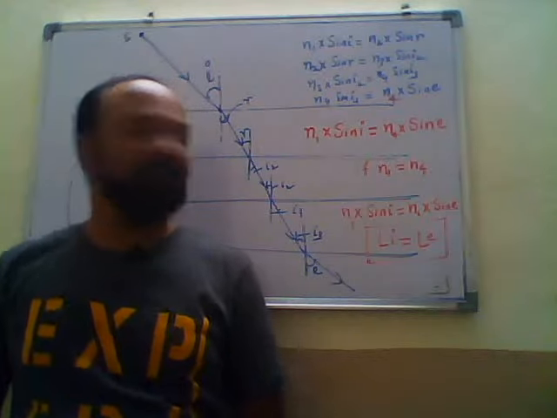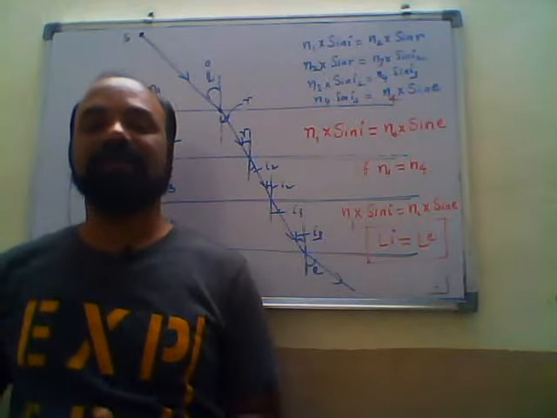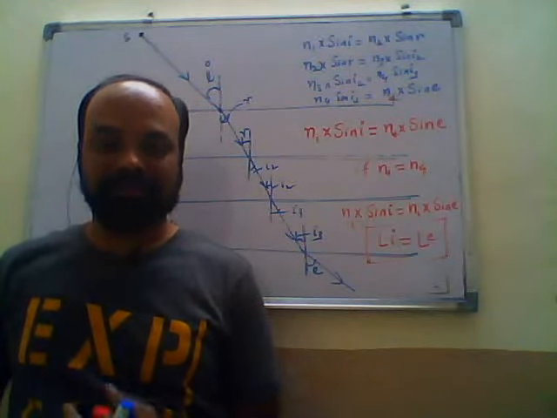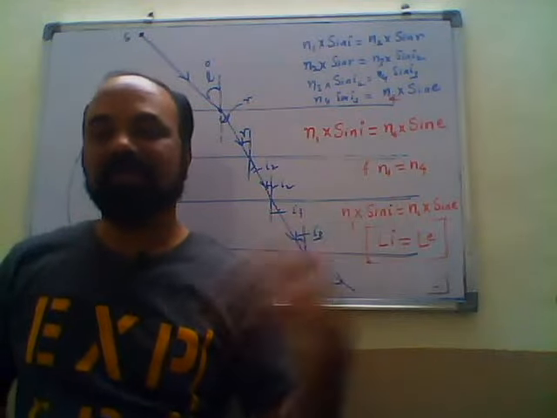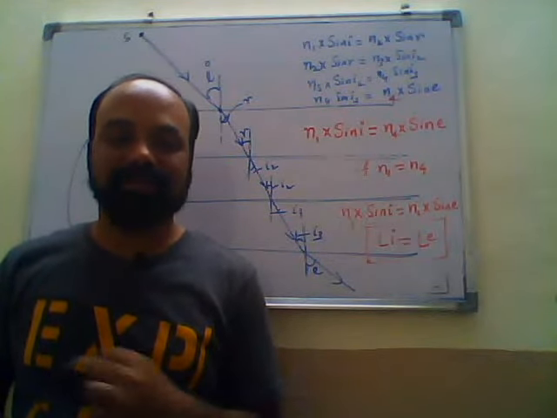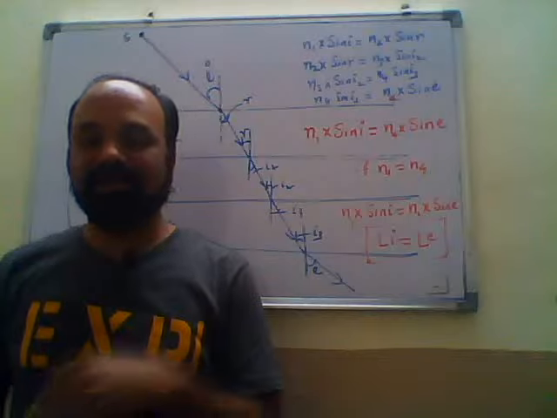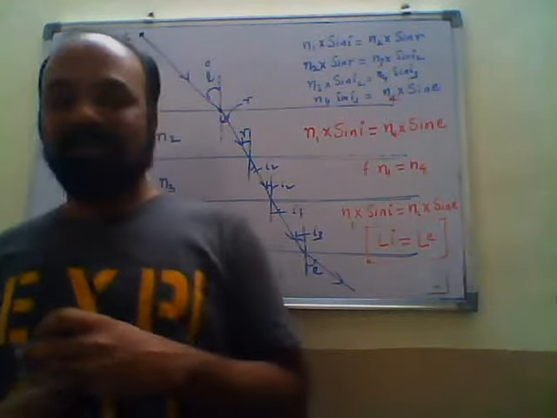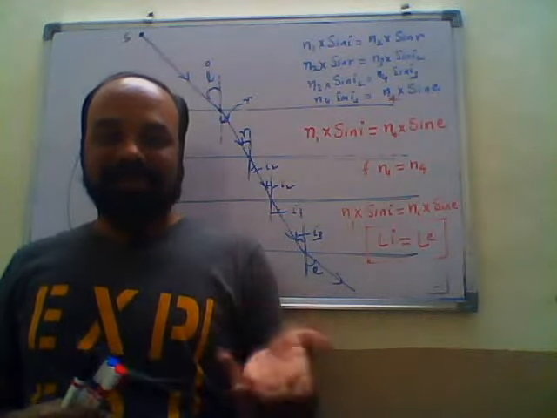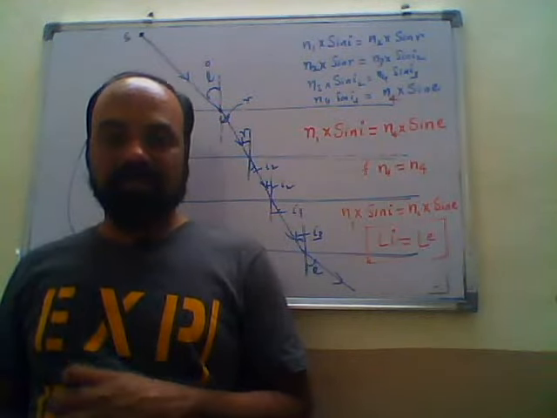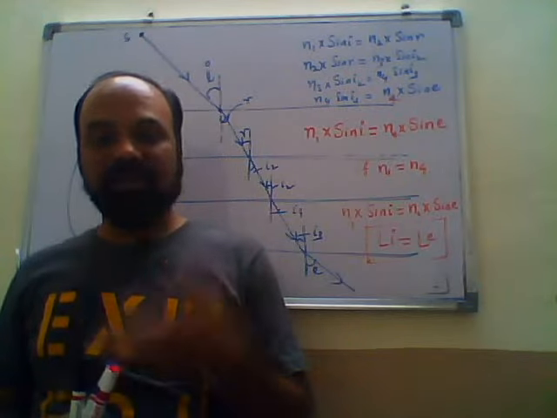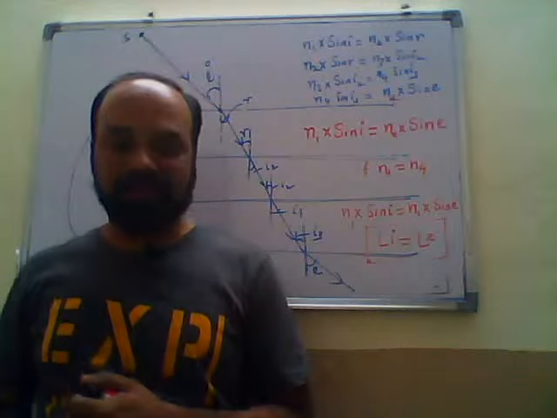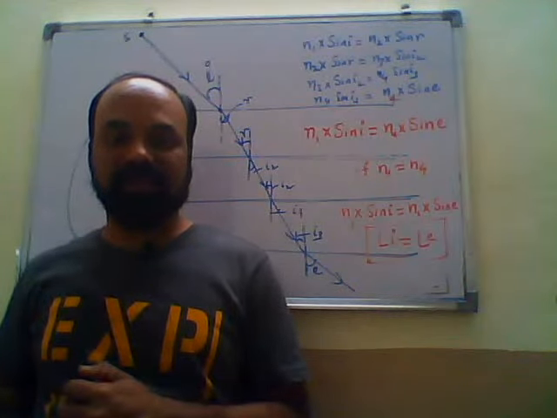Okay, after this concept, we will learn about apparent depth. In Newton's laws of motion in 11th standard, you have apparent weight, and we have that concept now. If the lift is moving upwards, we feel that weight is more. If the lift is moving downwards, we feel our weight is less, means the weighing machine reading is less than the original weight.